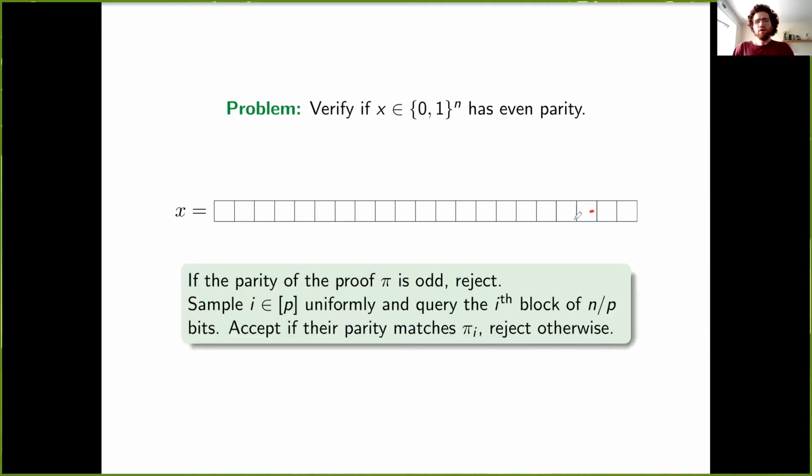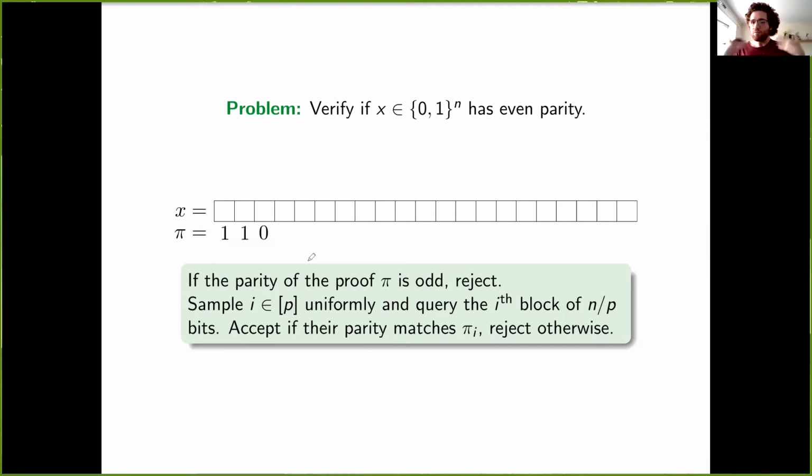Okay, so how can we go about doing that? Well, to do that, I'll first describe a vanilla randomized algorithm that in principle doesn't seem to do much, but as we'll see when we combine it with amplitude amplification, we do get something non-trivial. So this algorithm does the following. It receives some proof string pi, which is purportedly the parity of all of the blocks that comprise our input string. So let's, for the sake of this example, say that the proof has length 3. So we'll think of this string as being divided into 3 blocks. So this is the first, the second, and the third. And now, if my proof string is, say, 1, 1, 0, this is claiming that the 2 first blocks have odd parity, while the last block has even parity.